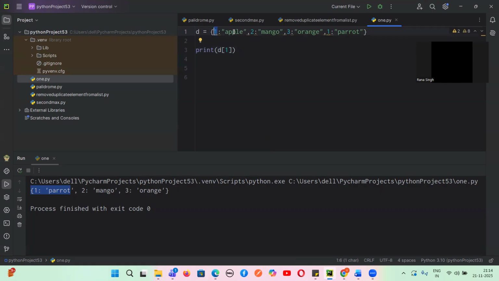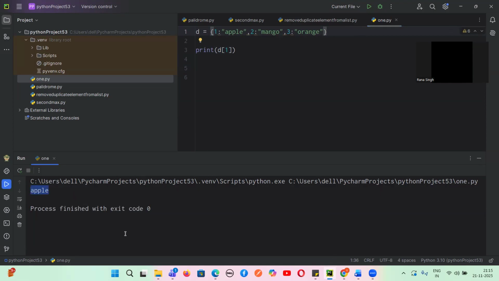So what will it give? It will give the value corresponding to this key. The value corresponding to key one is apple. But the output will be parrot, because we used the repeated value. So let us remove this and focus on how to access the value. D of one: in this dictionary I write the key and I get the corresponding value, that is apple. This is the way to access our dictionary and get its value.